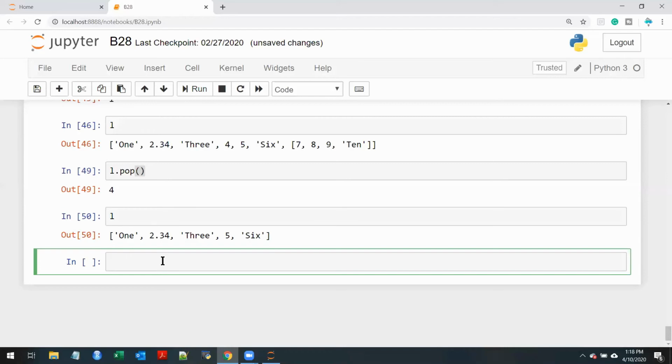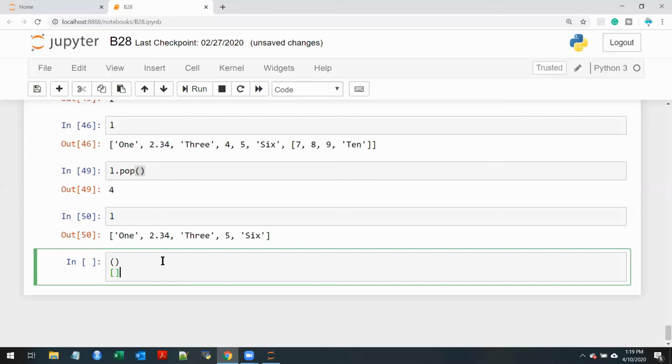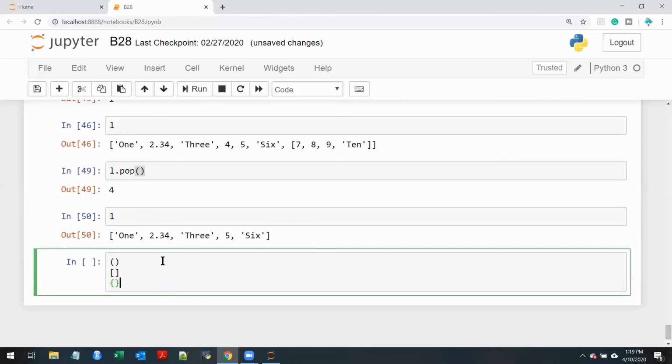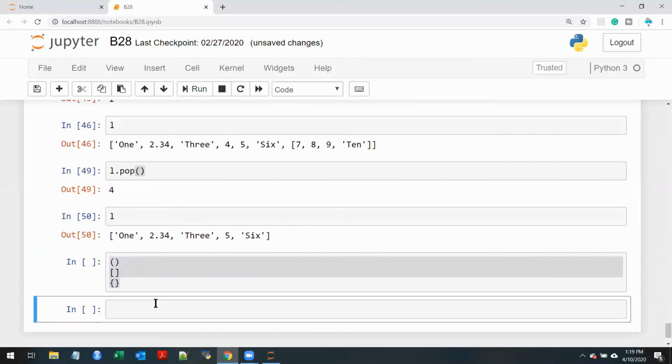Okay, so if we have decided that tuples are going to be declared using parentheses, lists are going to be declared using square bracket, and dictionaries are going to be declared using a flower bracket, this is a Python rule, the standards that you have. Now, let's go back to the standard which the rest of the world follows.